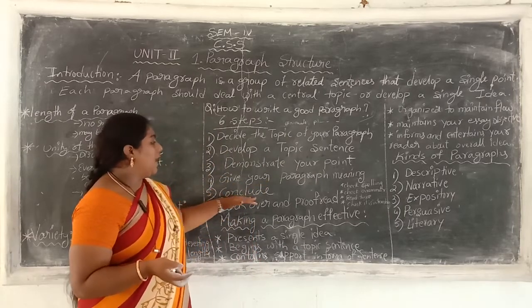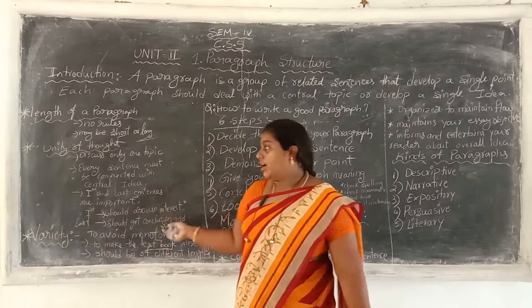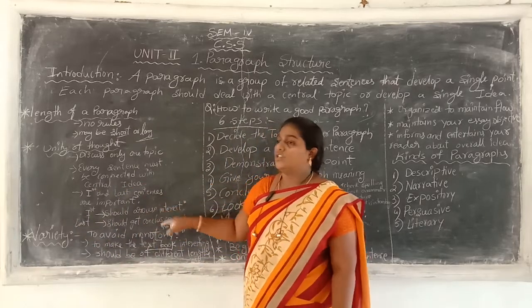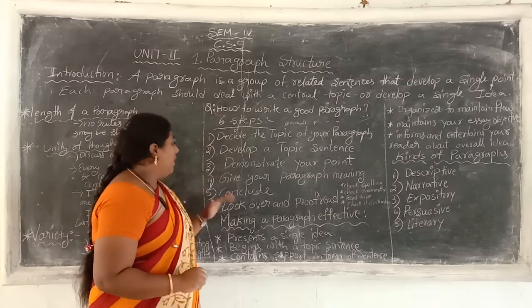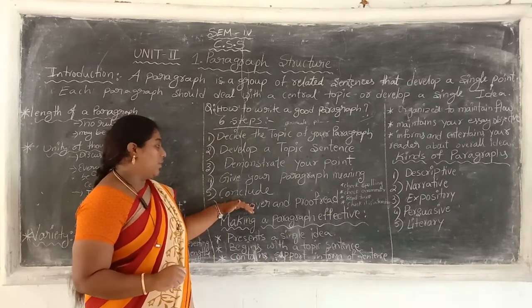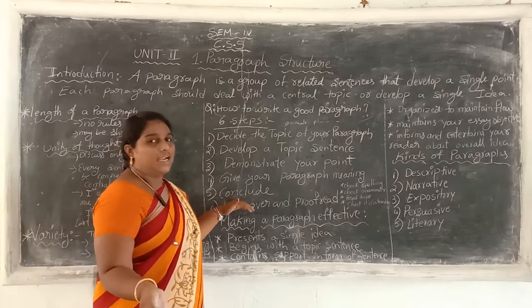Next, fifth point, conclusion. I told you in this structure, the first one and the last one are most important. Okay, here the first one, topic selection, is most important, and conclusion is also most important. Conclusion leaves the reader satisfied.